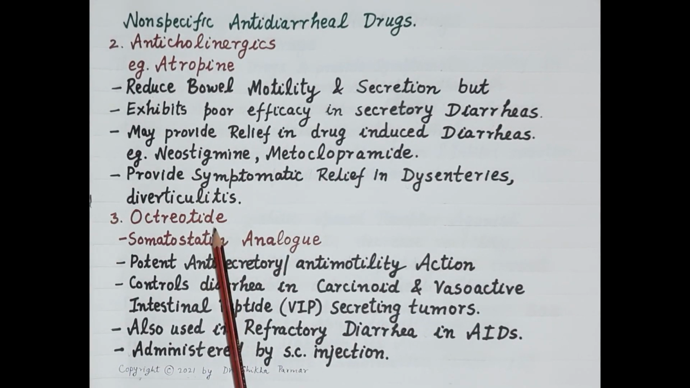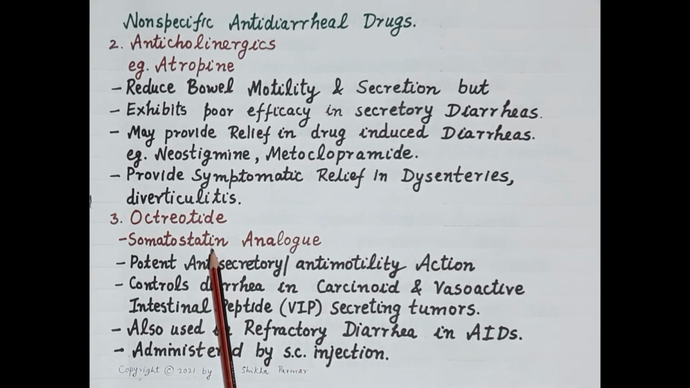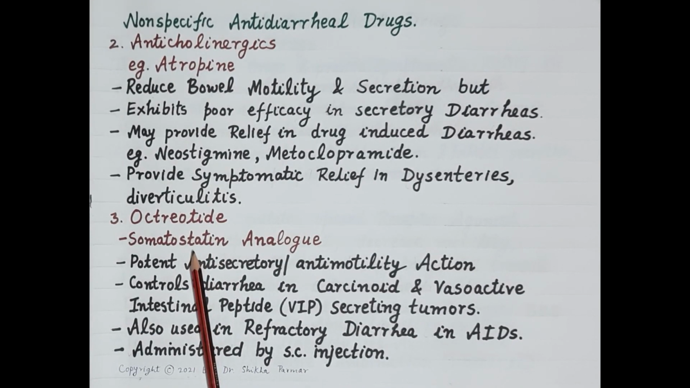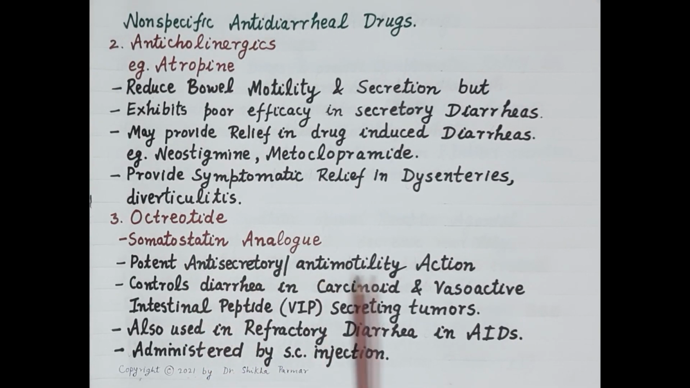Another anti-secretory drug is octreotide. Octreotide is a somatostatin analog. Somatostatin is secreted by a broad range of tissues, for example pancreas, gastrointestinal tract, and regions of the central nervous system. In the gastrointestinal tract, somatostatin reduces smooth muscle contractions. It reduces gastric emptying and it exhibits potent anti-secretory and anti-motility action.